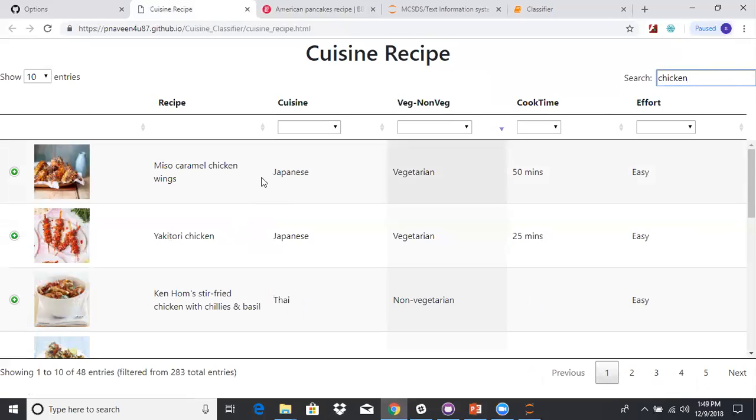Now you can see all the recipes related to chicken here. This is how you use the web interface, and you can filter the results and view whichever the user selects. If you want more details about our project, you can go to our GitHub repository README page, where you can find all kinds of details about the project.